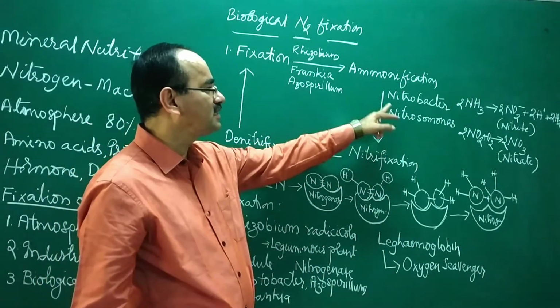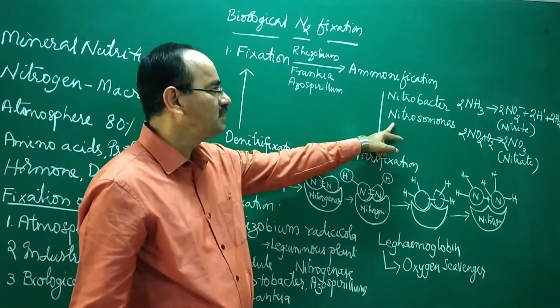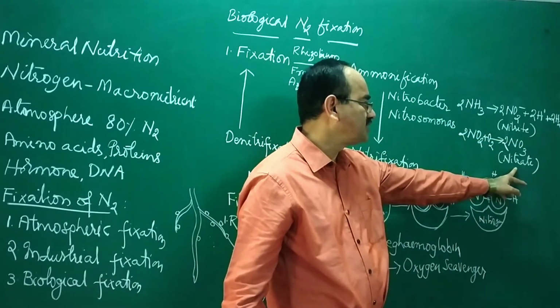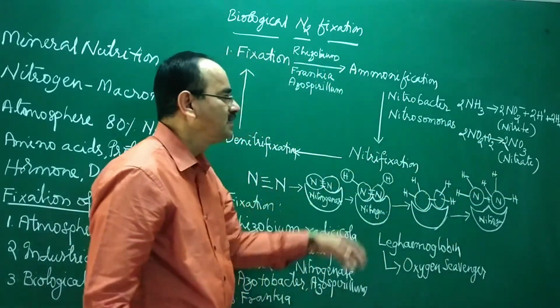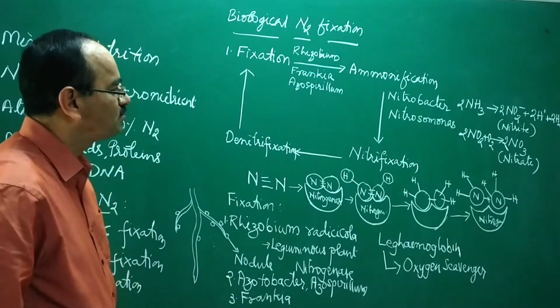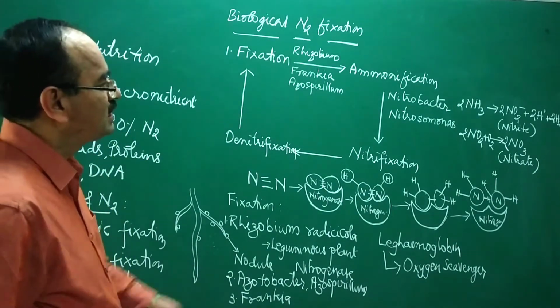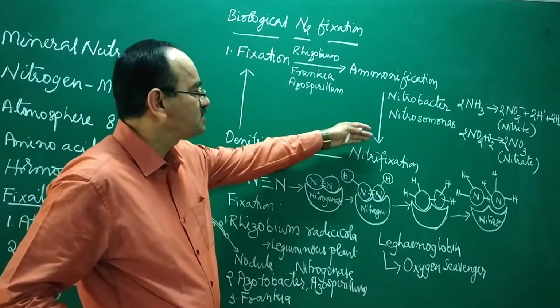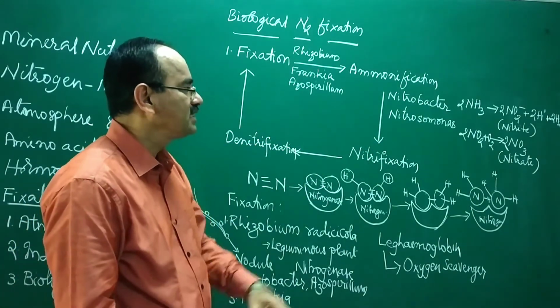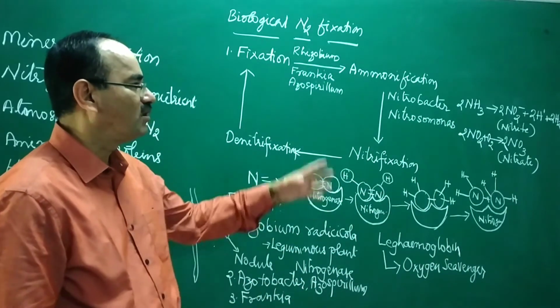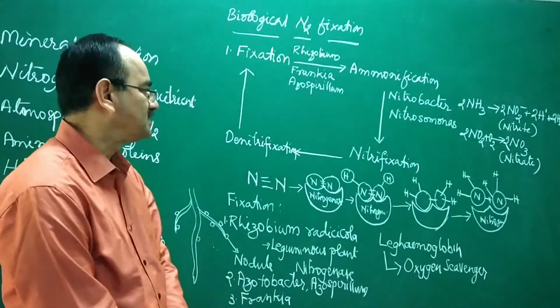These bacteria will convert ammonia into nitrites and nitrates. That is called nitrification. So a large number of bacteria, mainly Nitrobacter and Nitrosomonas, help in converting. Nitrogen is absorbed actually in the form of nitrites and nitrates.